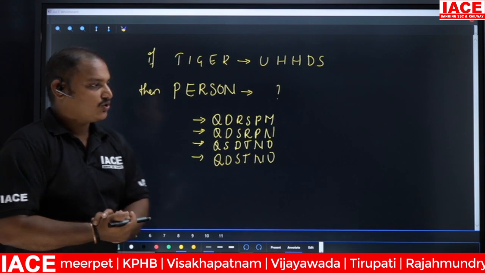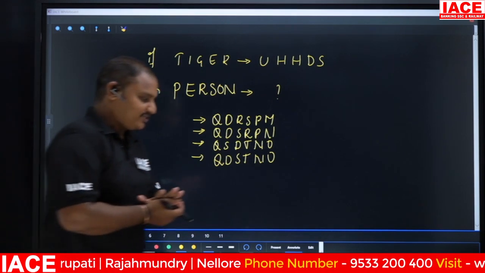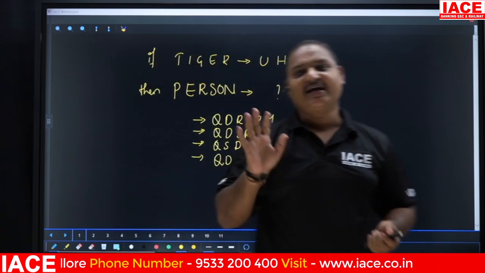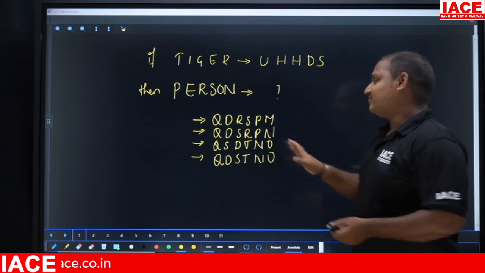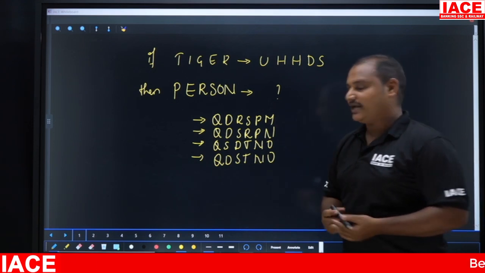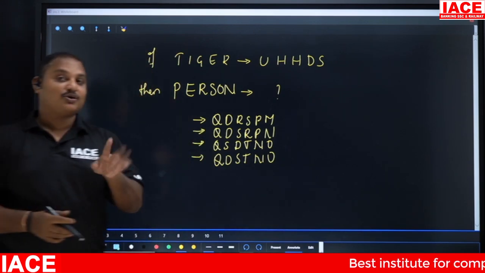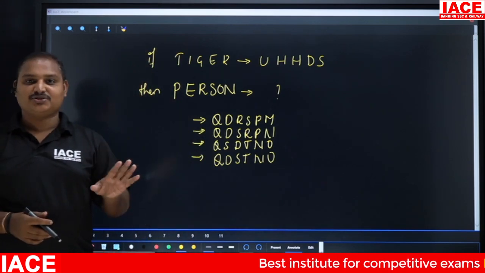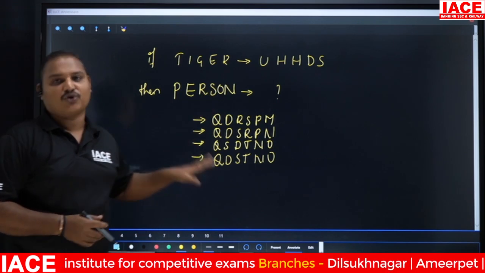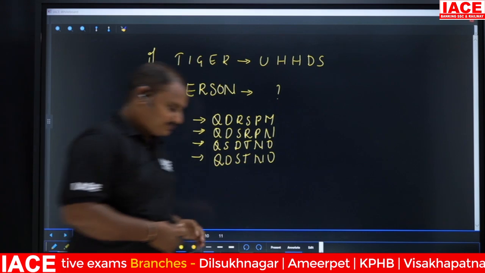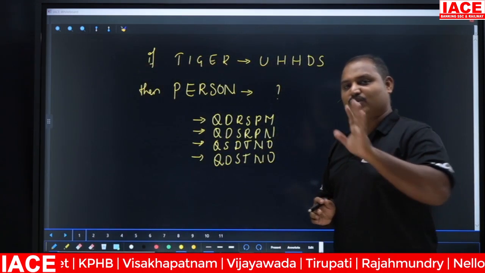So I'll give you half a minute. Those who are watching this video, I'm giving you half a minute. Just observe this question and tell me what will be the correct answer. Suppose there are four options given. There is no 'none of these' option. We need to identify the answer from these four options only. Now, your time starts now. I'm giving you just half a minute, those who are watching this video.